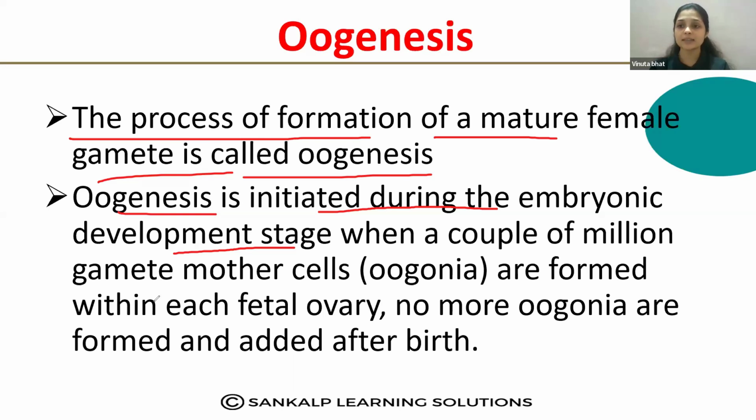When the female baby embryo is in the mother's body, the oogenesis process is initiated. The oogonia start to form inside the ovary, and no more oogonia are formed and added after the birth. So oogonial cells are formed before the birth. That is the very important thing in the oogenesis process.